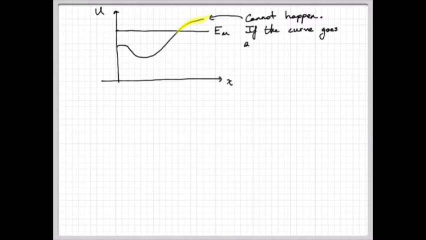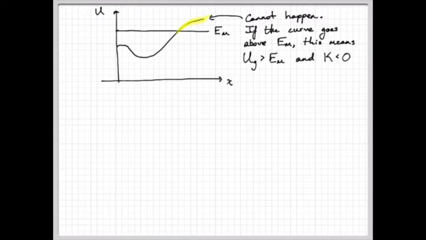So if the curve goes above the total energy line, this means two things, excuse me. It means the gravitational potential energy is greater than the total energy. Well, that doesn't make sense. But it also means that the kinetic energy is negative. Well, each of these is not likely. Let's look at the first one. So why can't the gravitational energy be greater than total energy?